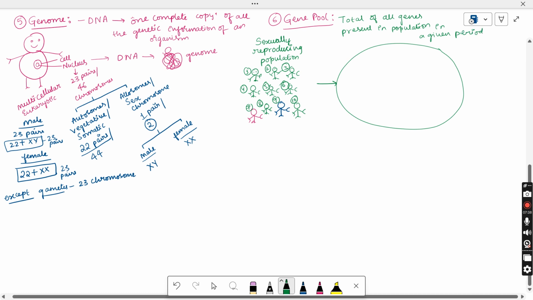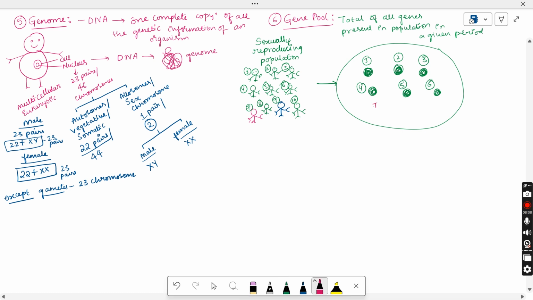Or you can also consider it as the stock of different genes in an interbreeding population. Suppose in the first person, this whole thing is the total genes present in the first organism, and in the second person, this is the total genetic information present in the second person. In the same way, if you consider all the persons, you are representing their complete genetic information and pooling it up in one place.